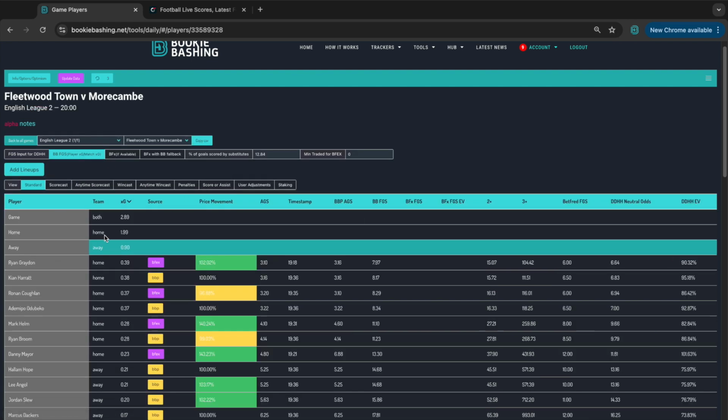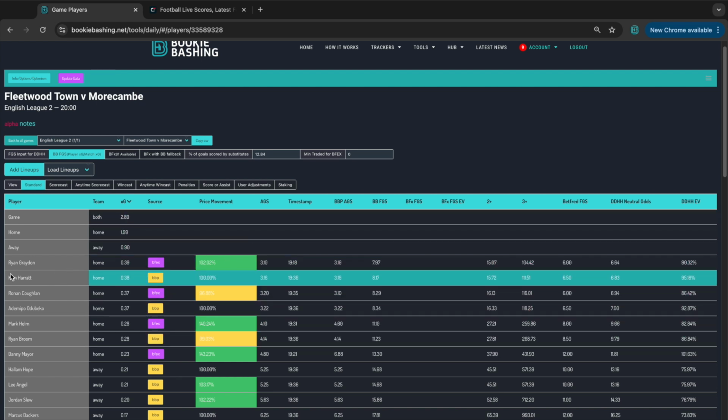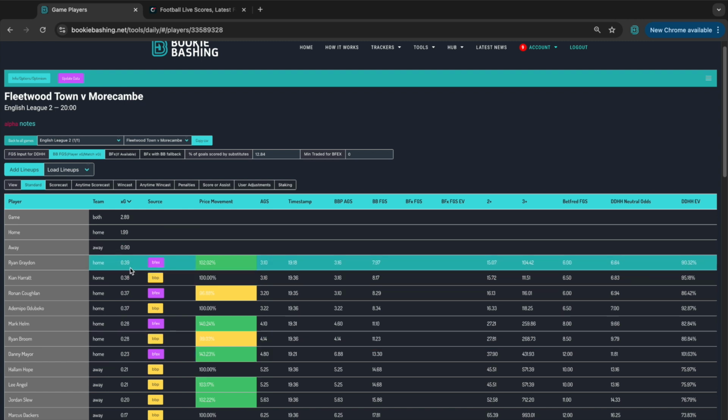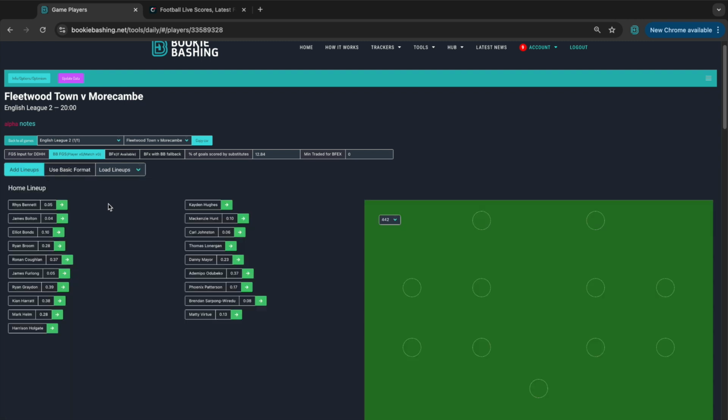So if I go into players, see all the different players here. Now there's no lineup being included, so we have an anytime goal scorer for Ryan Graydon, who is the most likely to score with 0.39 XG out of 2.89 in this game. And I can add lineups. I can even load lineups from before. I tested this earlier, so I've got a lineup from before.